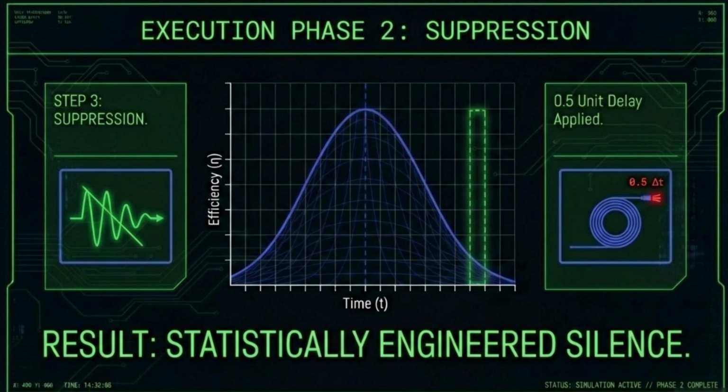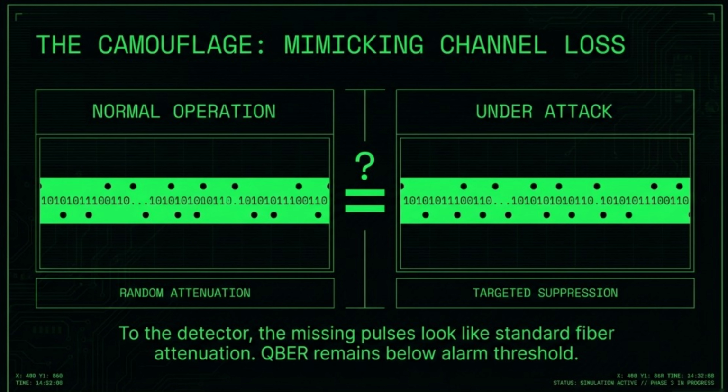Next, we look at the final catastrophic failure, how deterministic hashing during privacy amplification turns Eve's partial knowledge into a total reconstruction of the secret key. The camouflage, mimicking channel loss. We now arrive at the most chilling aspect of our forensic analysis, the camouflage.